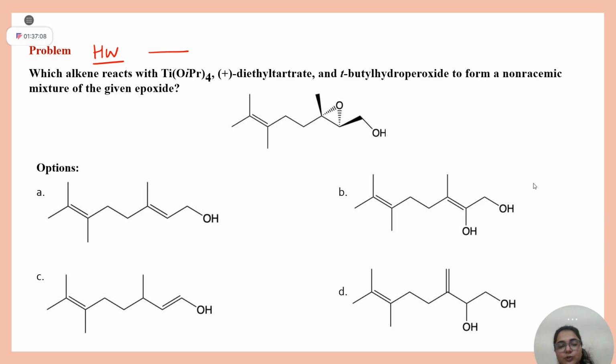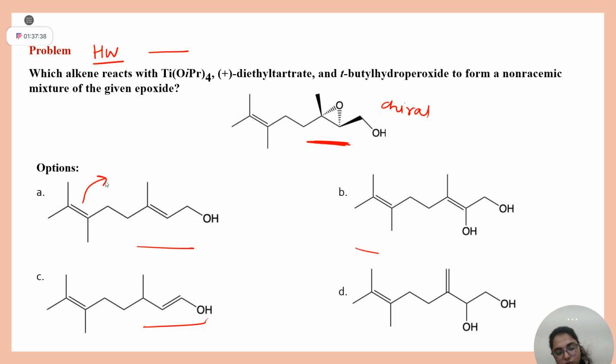Let me explain this question to you. Then you can solve. Student, in this problem they are asking which alkene reacts with this titanium based reagent, diethyl tartrate and tert butyl hydroperoxide, to form a non racemic mixture of the given epoxide. They are saying this is non racemic. It is chiral. So you have to decide. Tell me whether this olefin will undergo reaction.